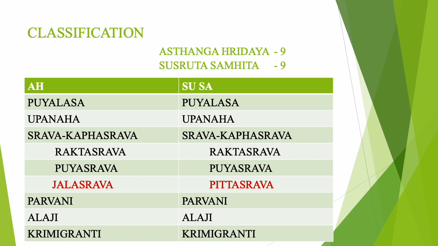Next comes the classification or enumeration of Sandhigata Roga. They are 9 in number. In both Ashtanga Hridaya and Sushruta Samhita it is the same. They are Puyalasa, Upanaha, 4 types of Srava, Parvani, Alaji and Krimigrandhi. There is a difference of opinion in Srava. They both mention Kaphasrava, Raktasrava and Puyasrava as common, but the fourth one is different. Ashtanga Hridaya mentions Jalasrava, but in Sushruta Samhita there is no Jalasrava. He mentioned Pittasrava instead. Next comes the sloka for enumeration, which is mentioned in Sushruta Samhita.